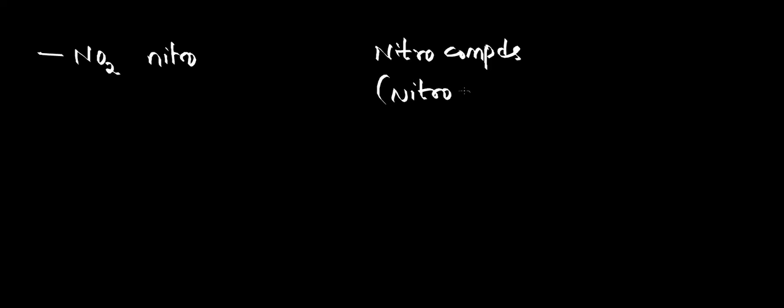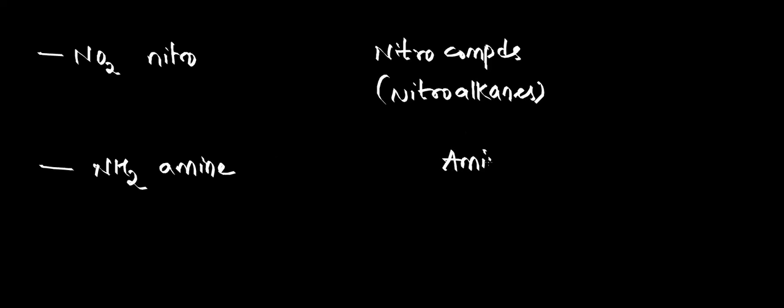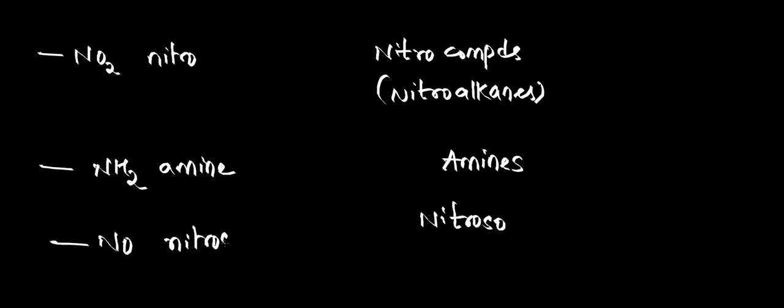If NO2 is connected, this is called nitro, and we call them as nitro compounds, or we call them as nitro alkanes. This is the class of compounds. And if NH2 is present, NH2 is called amine group, so they are called amines. Okay. If NO is present, they are called nitroso compounds. Okay, and this is also nitroso.